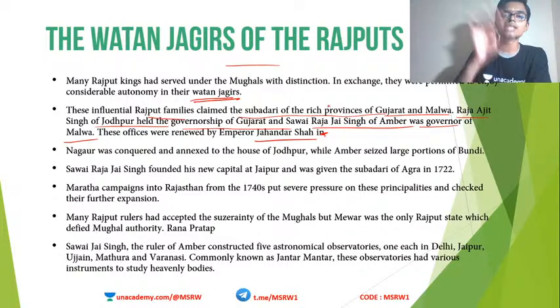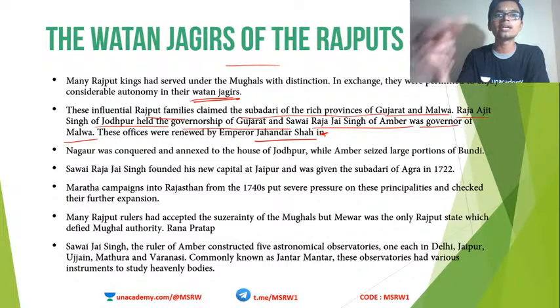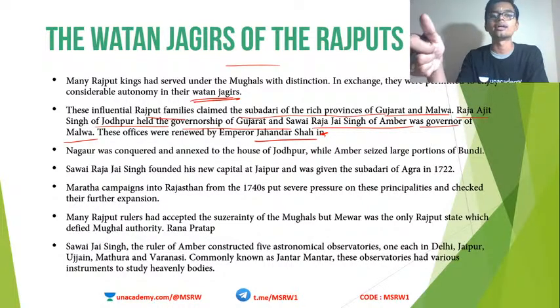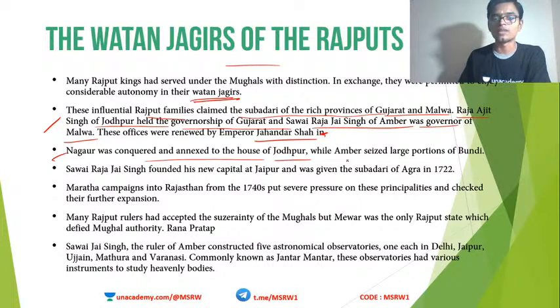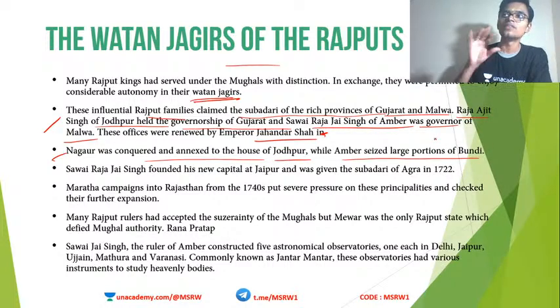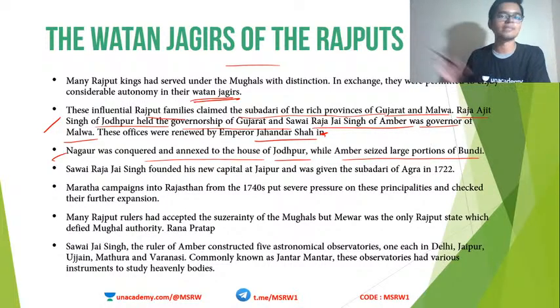Okay, so these Rajput rulers used their closeness with the Mughal dynasty to gain good offices and to gain powerful provinces. The examples are given in this statement: Raja Jai Singh and Raja Ajit Singh. Then Nagaur was conquered and annexed to the house of Jodhpur, while Amber seized the larger portions of Bundi. So the weak Mughal dynasty led the Rajputs to expand themselves.